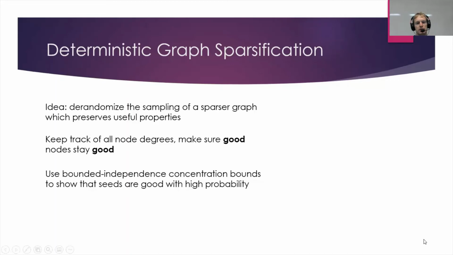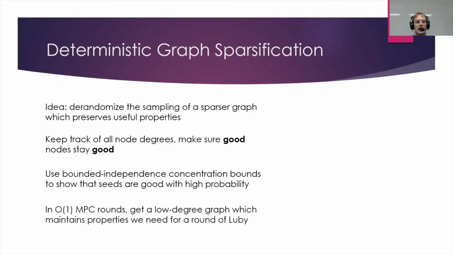Okay, so this property that good nodes remain good, and this property of node degrees not being too far away from what they would be if we randomly sampled, both of those we show can be maintained using only S space per machine. And what we do is in constant rounds in low space MPC, we can subsample deterministically a graph which is low enough degree to allow us to collect 2-hop neighborhoods and maintains the property that says that a round of Luby's algorithm will reduce the number of edges in the original graph by a constant factor.